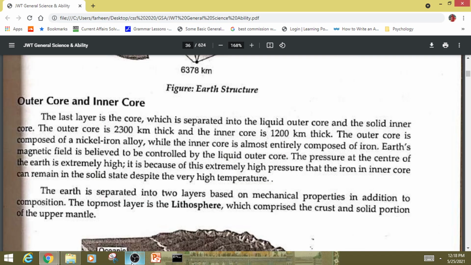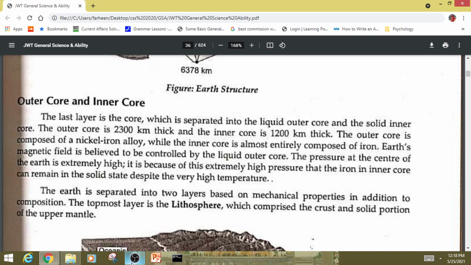The last layer is the core, which is separated into the liquid outer core and the solid inner core. The outer core is 2,300 km thick and the inner core is 1,200 km thick. The outer core is composed of a nickel-iron alloy, while the inner core is almost entirely composed of iron.